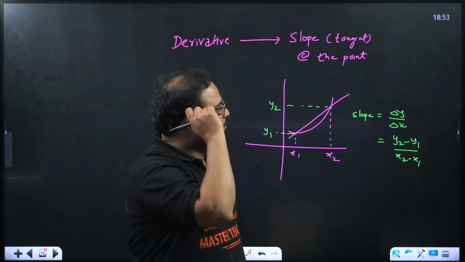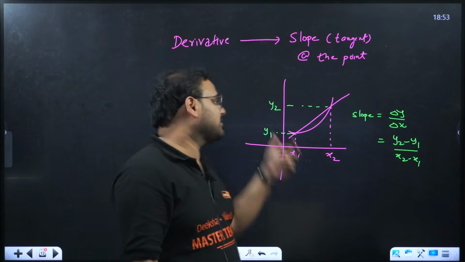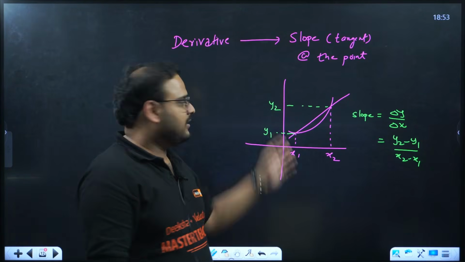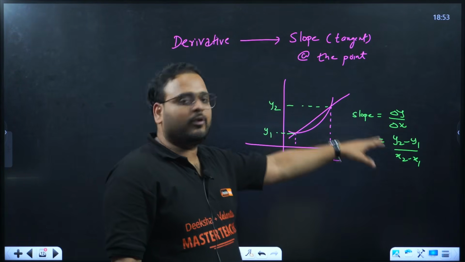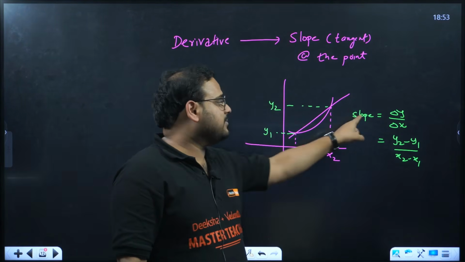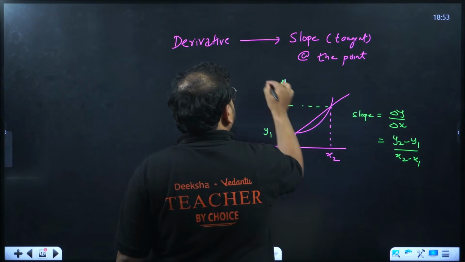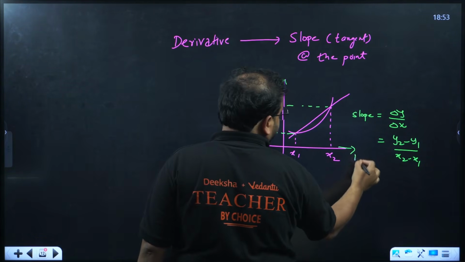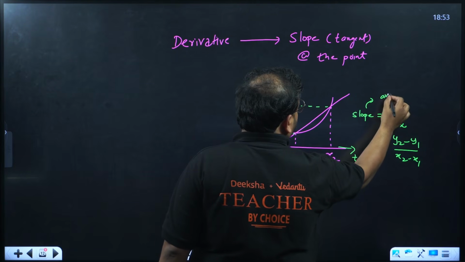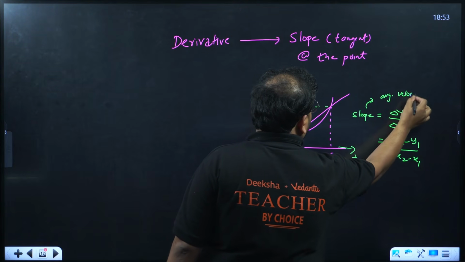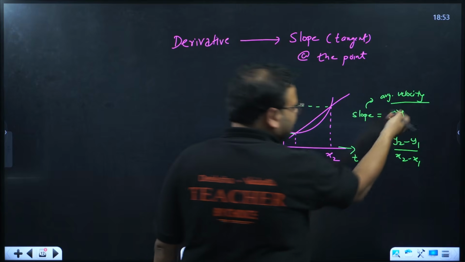Sorry, let's forget about average, because the average concept will come if I'm taking this as a distance time graph. If I write this as a displacement time graph, then this becomes average velocity, right? All of you will agree. Grade 10 physics.